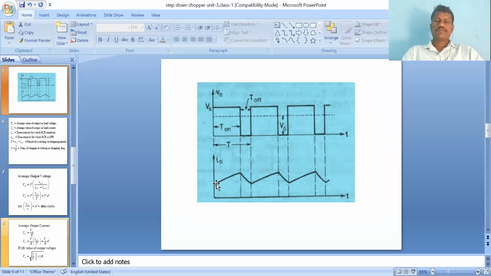The current starts from here up to this point and increases during the turn on period, when the thyristor is in the on state. Then there is the turn off period. During this period only, we should apply the commutation elements so the thyristor comes into the off state. Once the thyristor is off, the current will not become zero. Why? I will explain.